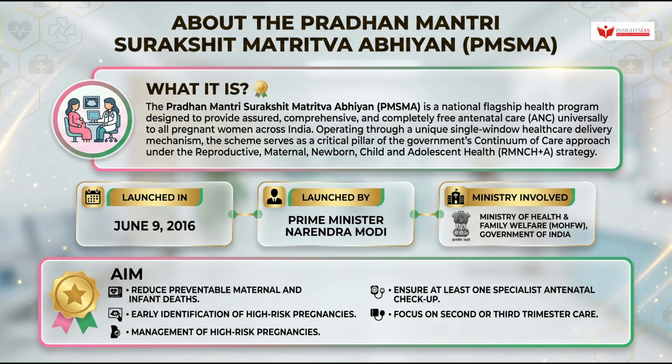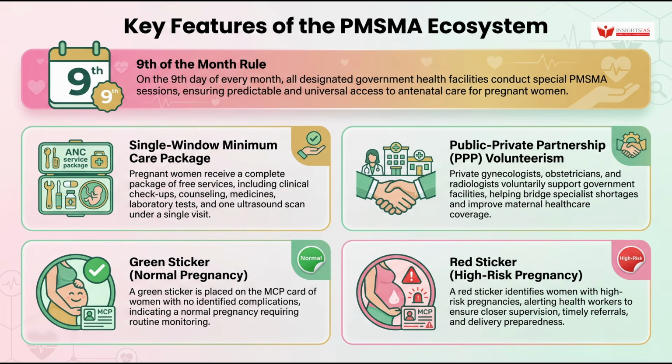PMSMA seeks to reduce preventable maternal and infant deaths through early identification and management of high-risk pregnancies, ensuring every pregnant woman receives at least one specialist antenatal checkup in the second or third trimester. That specific detail, second or third trimester, is exactly the kind of precision that UPSC may test. Now here is where prelims questions are most likely to come from, the key features of the PMSMA ecosystem. The most crucial point is the 9th of the month rule.